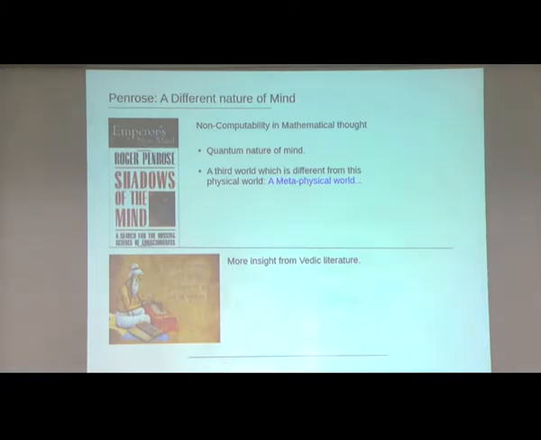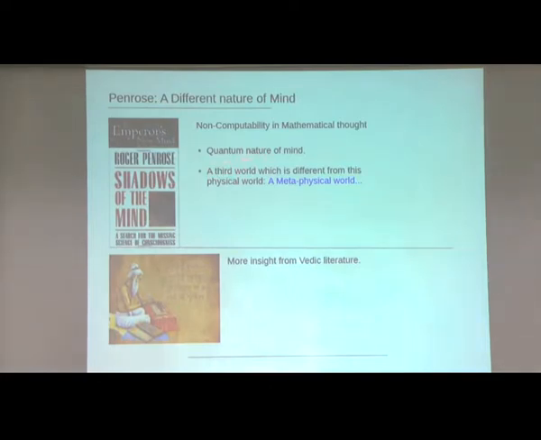Exactly, the mind is doing something wonderful maybe. So let's try to understand something about the mind. Penrose is a physicist in Oxford. Of course, he does mathematics as well. He is trying to understand what exactly the mind is from science. He says that there is something like a metaphysical world. I don't know what his current work is, but I will not be talking much about this.